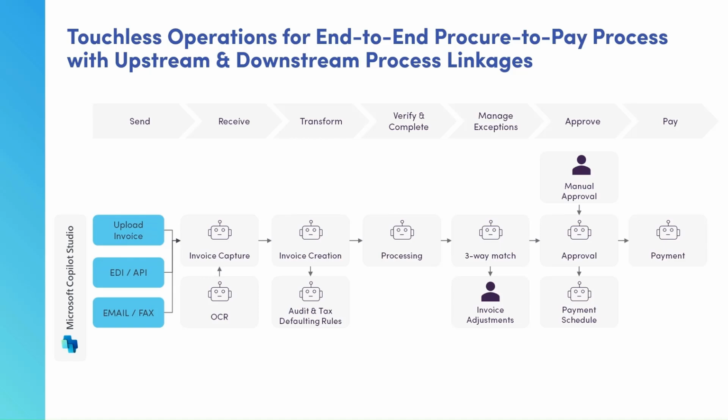But in our example, we're going to go straight to the processing, where once that invoice has been created, the next agent is going to fire that off, process that, and post that invoice. If necessary, it'll perform a three-way match. And if the match doesn't happen, it'll then ask for a person to jump in and do invoice adjustments. Once that invoice match has passed, the next agent will pop off and fire that off to the workflow, where people will approve that invoice to be paid, and then potentially another agent can schedule that for a payment run, and then a third agent can actually process that payment journal and disperse the funds.